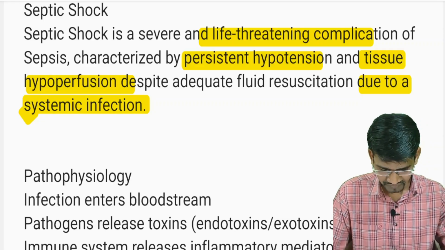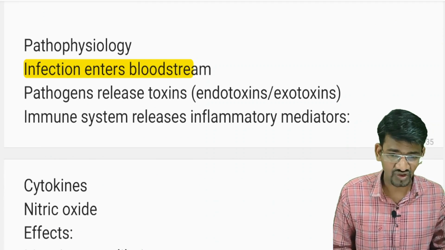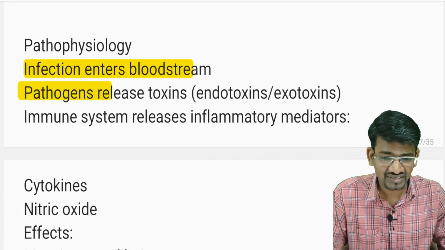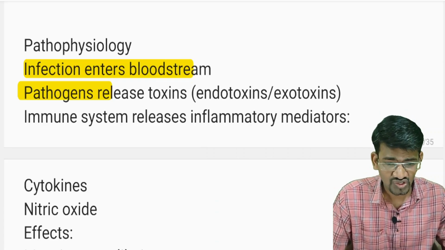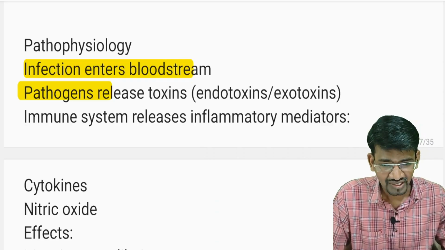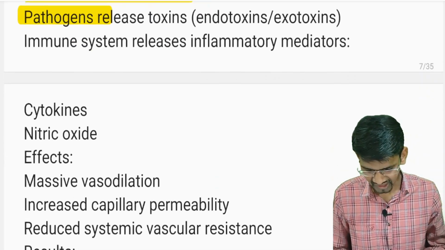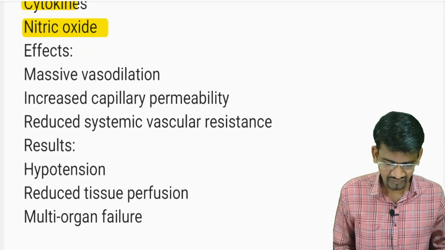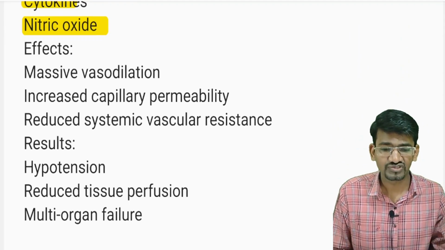So as I told, when the infection enters into the bloodstream, that is what we call sepsis. Because of that, these pathogens, the bacteria or virus, start producing toxins, and to those toxins our immune system responds by releasing inflammatory mediators like cytokines and nitric oxide. All these act on the blood vessels causing massive vasodilation.